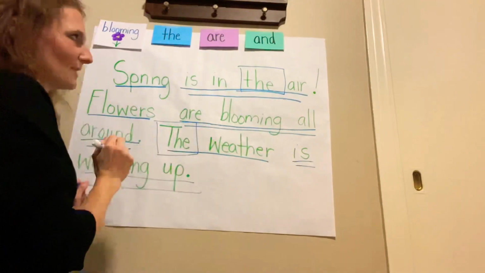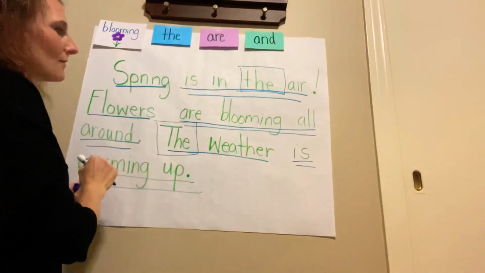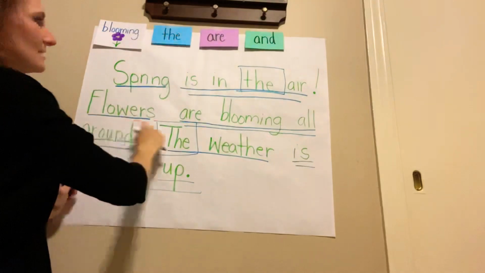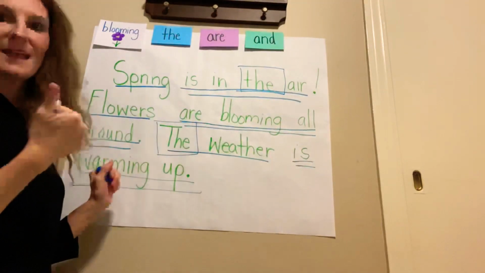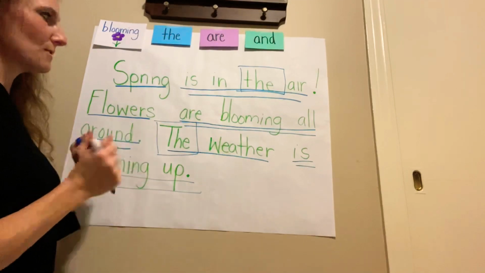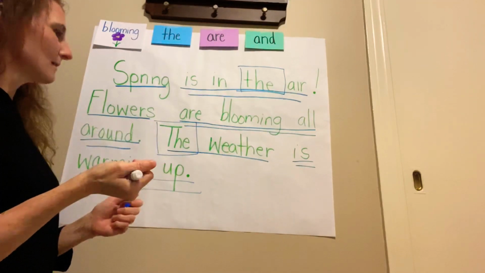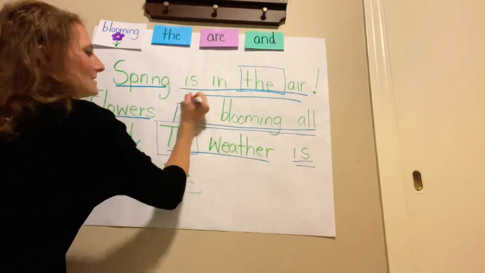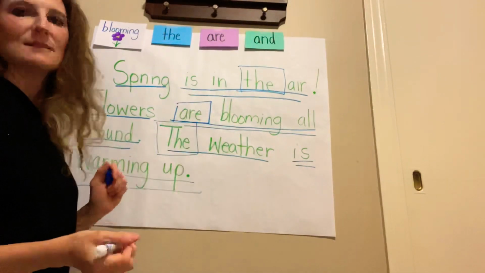There's another one. 2 of those. Okay, let's look for R. R. Is it in the first sentence? No. Is it in the second sentence? Yes, it is. Which word is it? Is it the first word, the second word, the third word, the fourth word, the fifth word? Did you say second? There it is. R. It's the second word in that sentence.